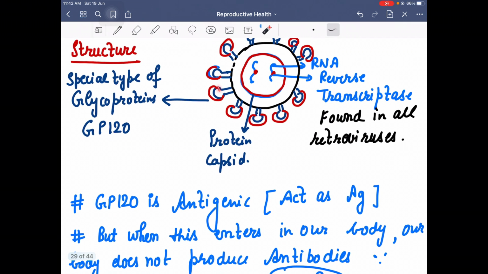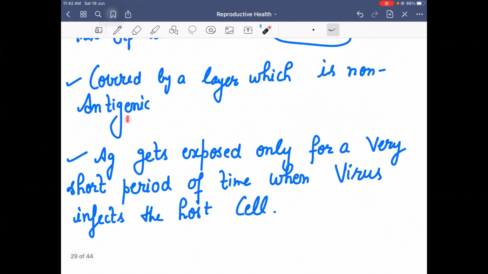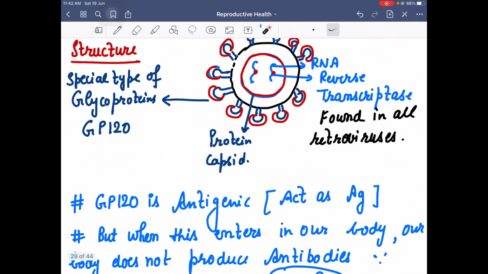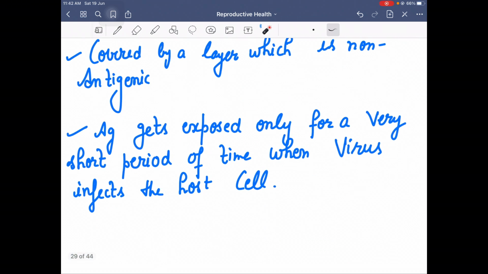And this layer which covers this GP120 is not antigenic at all. So for our body, it is non-antigenic, it is a normal layer. So now the question is, when does our body produce antibodies against this virus? थोड़ा सा तो वो produce करती है, but when?